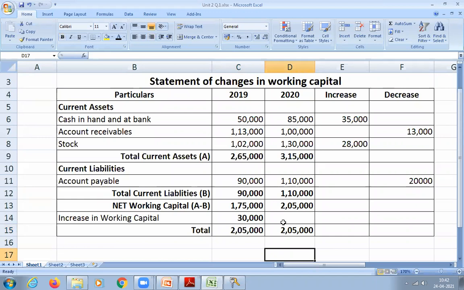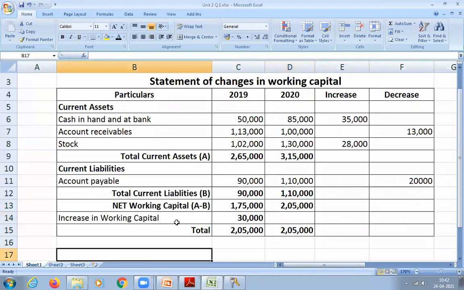Got it now? So we have to balance that, and wherever you are getting this less value, there you have to write the increase amount, the increase in working capital. Did you understand this part? Any doubt? Yes, sir. So first, to calculate working capital, you have to calculate net working capital. Then you have to decide whether it is an increase or decrease, calculate the amount, and then write that amount wherever the balance is less, to tally your account.